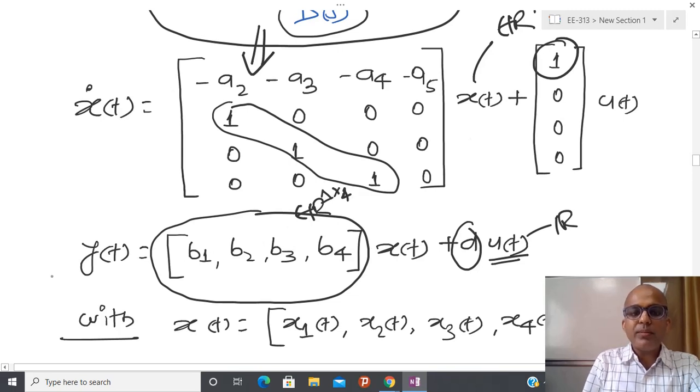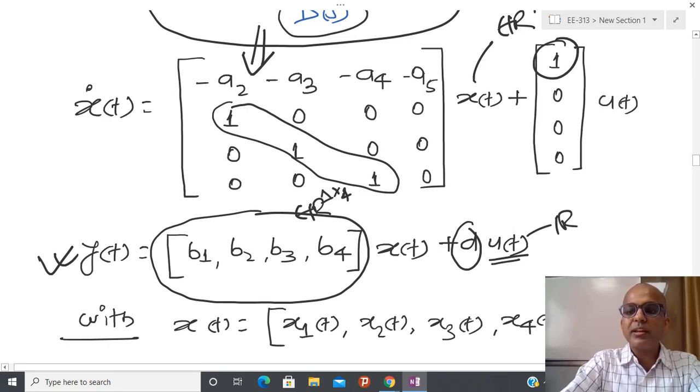If you expand this and put the values of x1, x2, x3, xn in terms of u, then you are able to generate the ratio of Y(s) and U(s), because you have to calculate the transfer function. So somehow I am going to eliminate all the state variables.